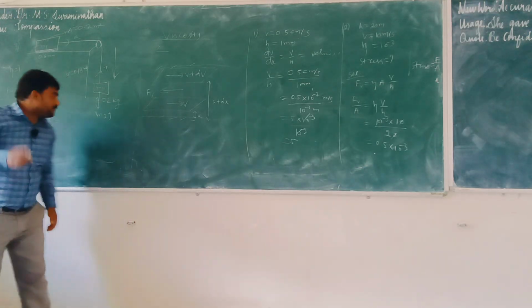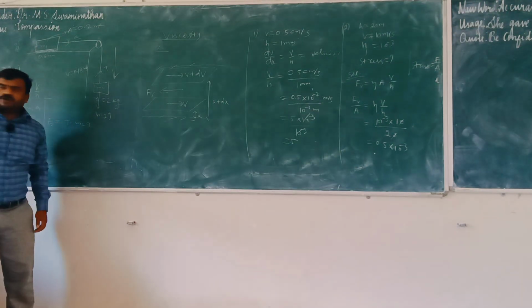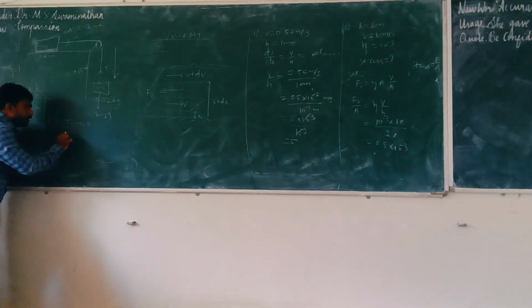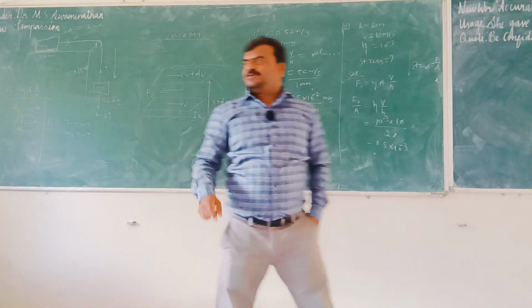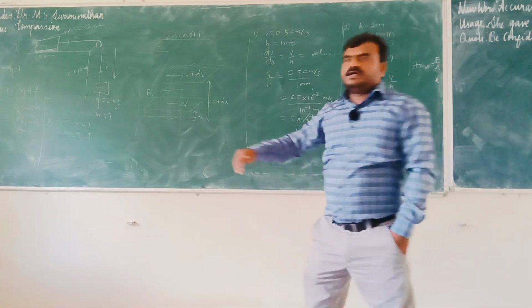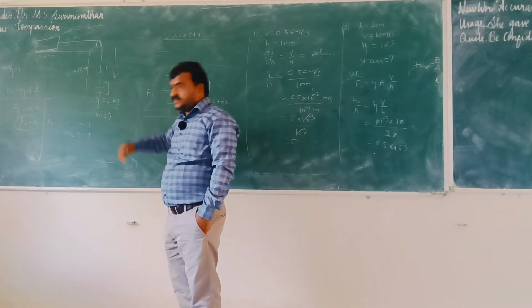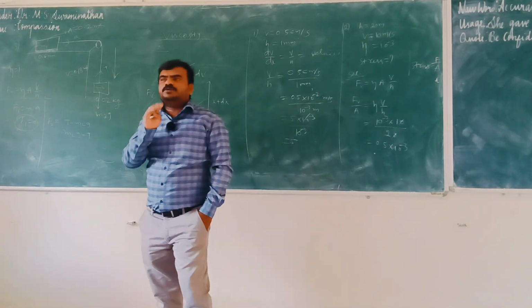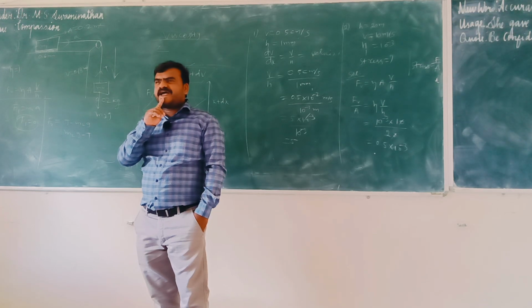T minus M2G, or why don't we take M2G minus T? Actually, it is not about upside or downside. What is the exact idea?